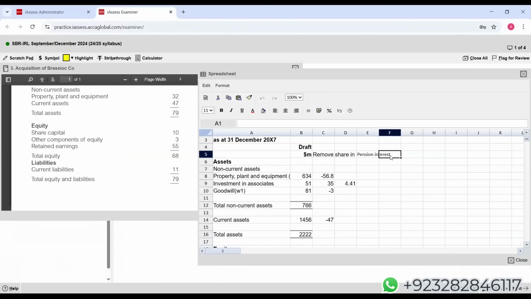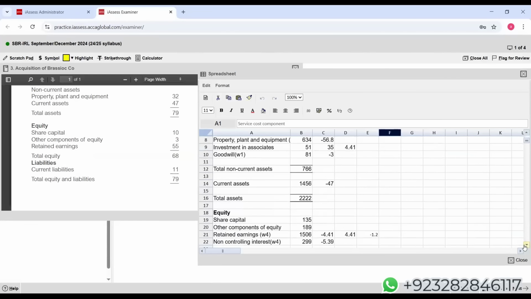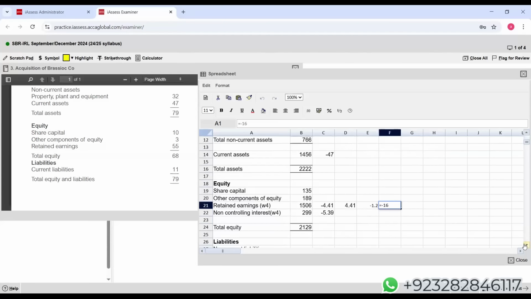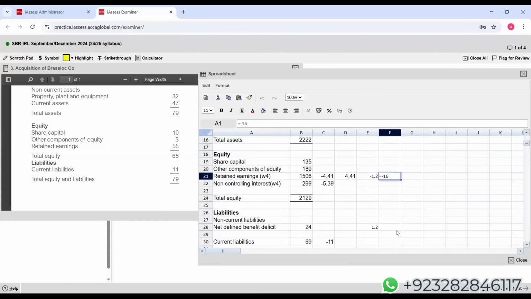We have used this, okay? Now, service cost component is 16. That will reduce my retained earnings and increase my pension liability. I hope it is clear to everyone. Yes or no?